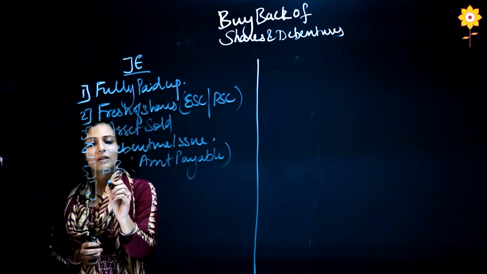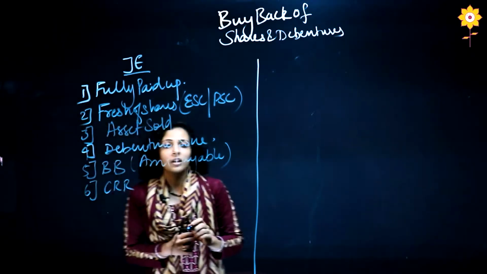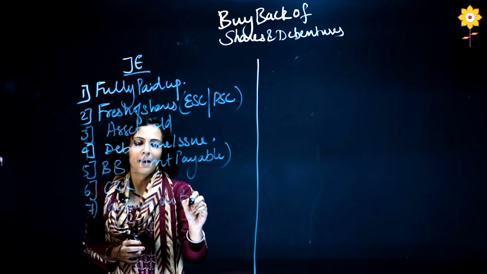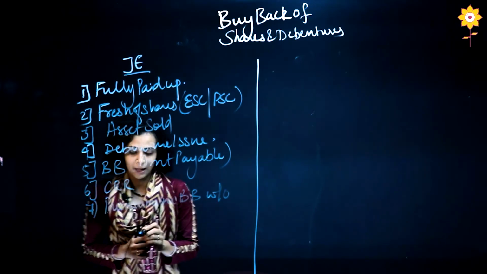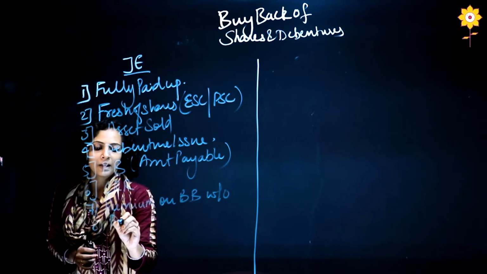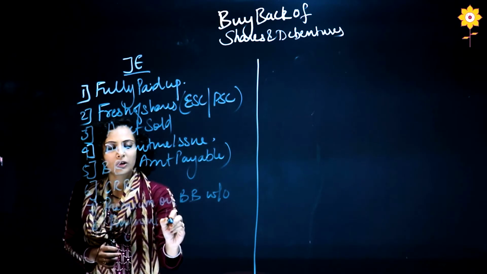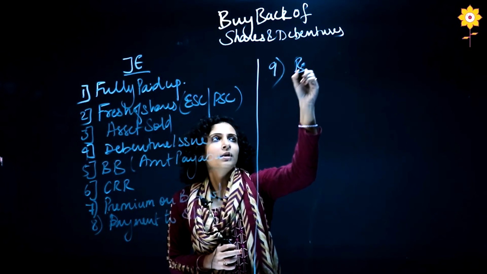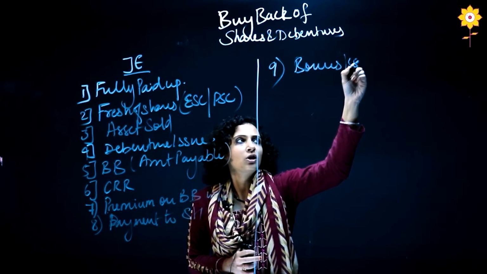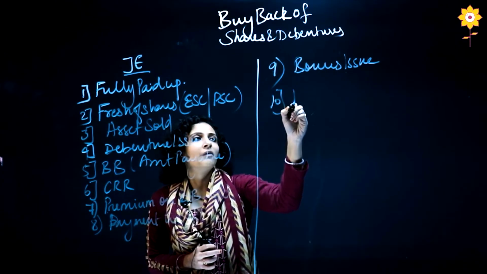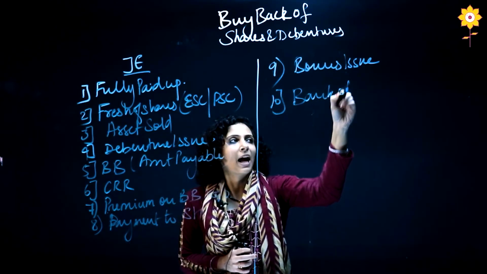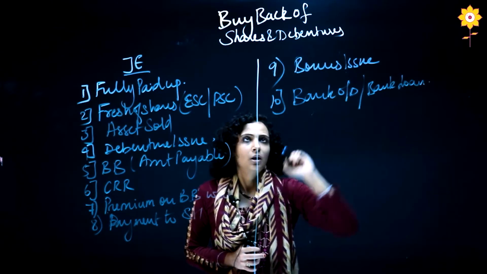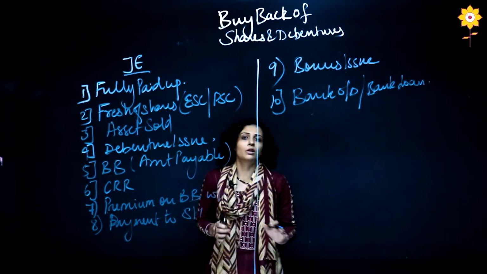Sixth is CRR, which is capital redemption reserve. Okay. Seventh is premium on buyback, where we will write off the premium on buyback. Eighth is payment, where we will do the actual payment to the shareholder. Ninth is bonus, if there is any bonus issue of equity shares. And last is where we will check if there is any bank OD or bank loan to be created or not. So these are the 10 journal entries which cover the whole chapter.